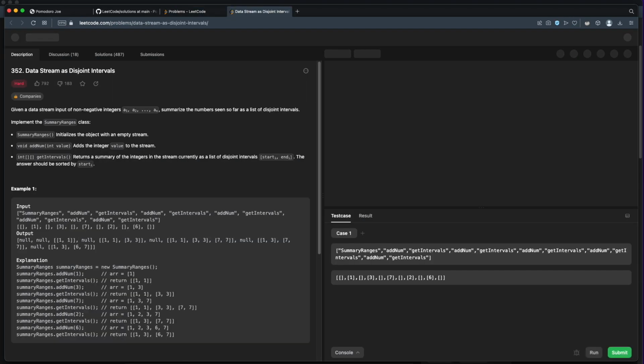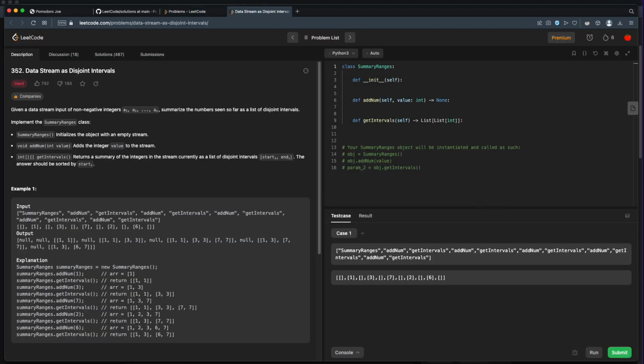And today we're doing LeetCode problem 352, data stream as disjoint intervals. This is a hard problem. Given a data stream input of non-negative integers, a1, a2, etc., summarize the numbers seen so far as a list of disjoint intervals. Implement the summary ranges class.